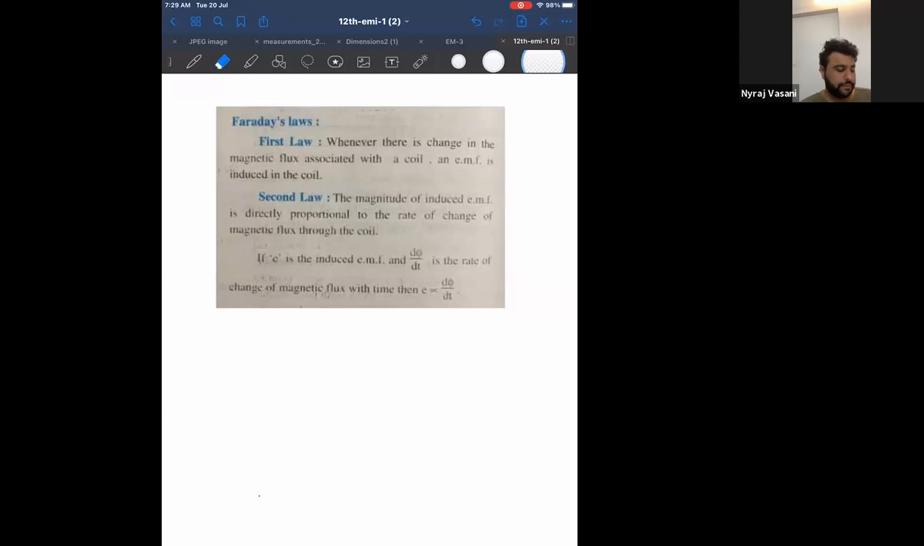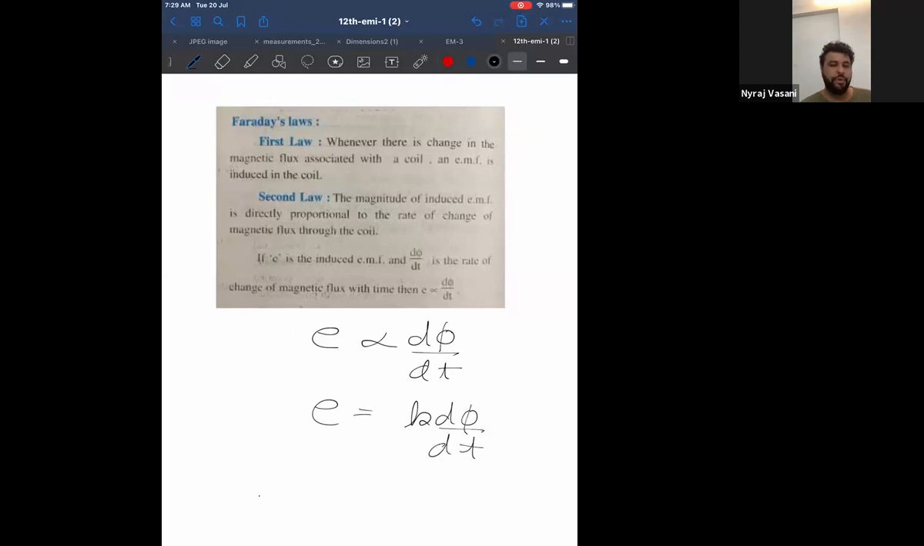So listen to this. He said that, or can I say, if k is unity, or if I take the constant as 1, can I write it like this? E is equal to d phi by dt. Don't write, I'm just telling you the flow.